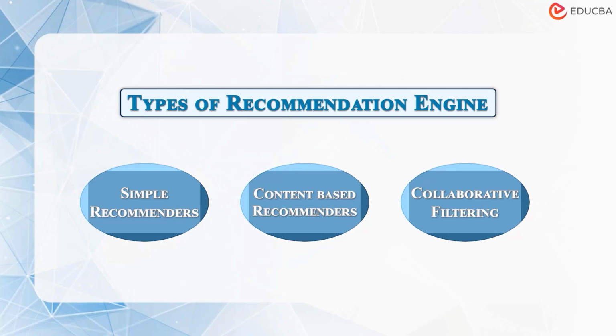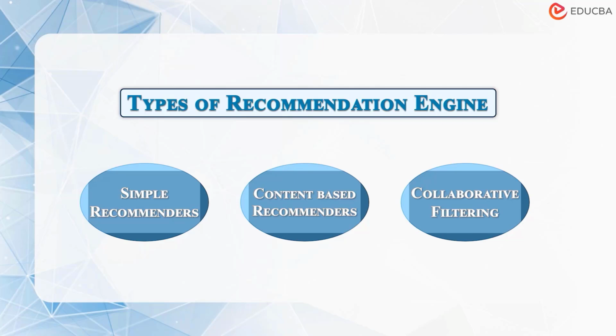Now, collaborative filtering engines try to predict the rating or the preference that a user would give an item based on the past ratings and preferences of other users. Collaborative filters do not require item metadata like their content-based counterpart. They make predictions about the interest of a user by collecting preferences or taste information from many users.